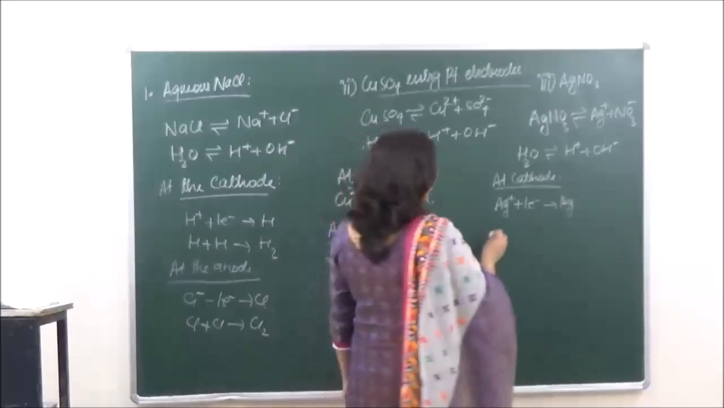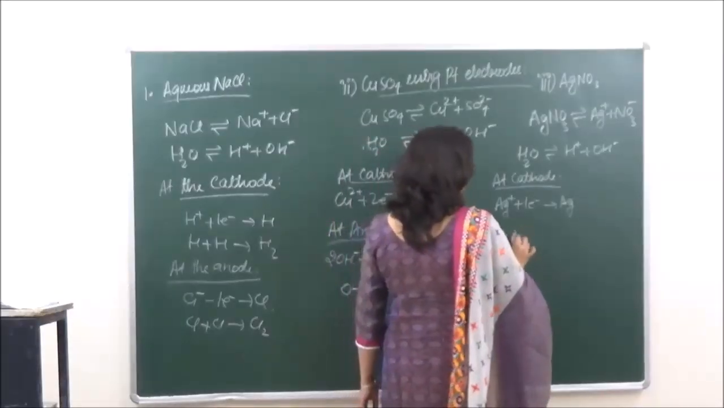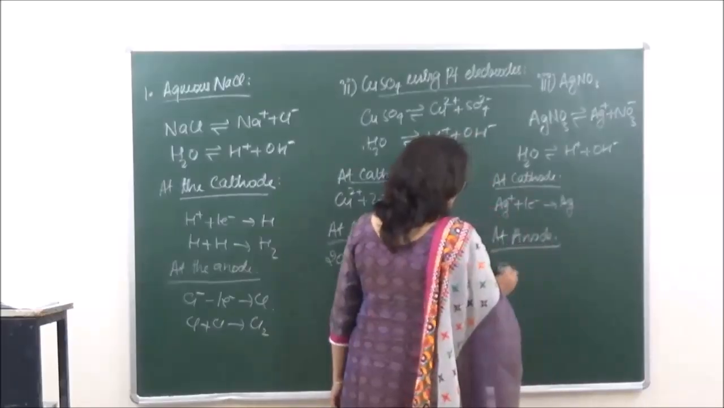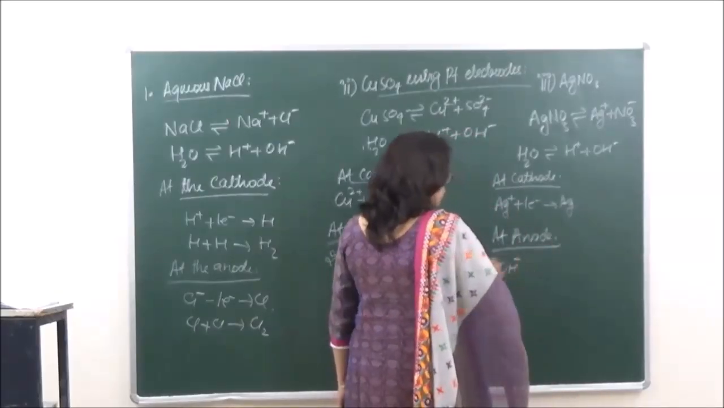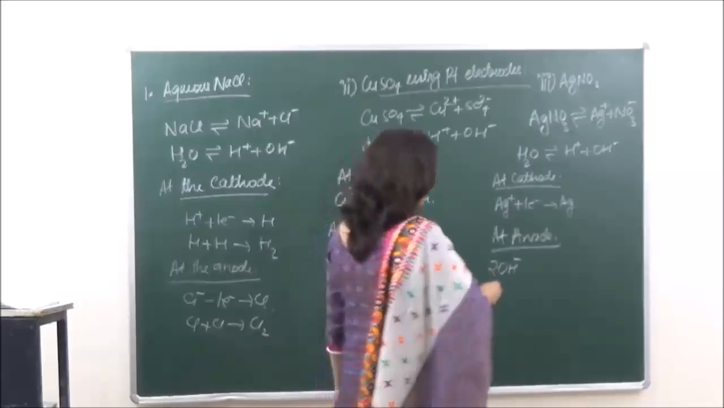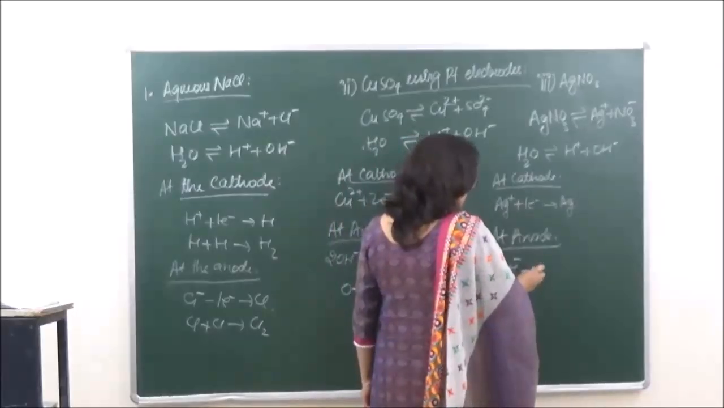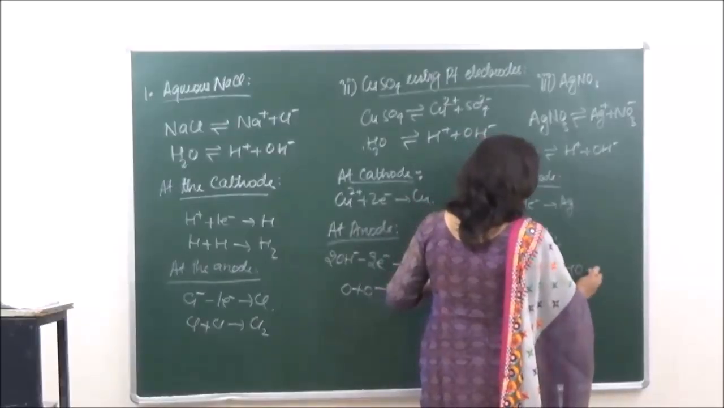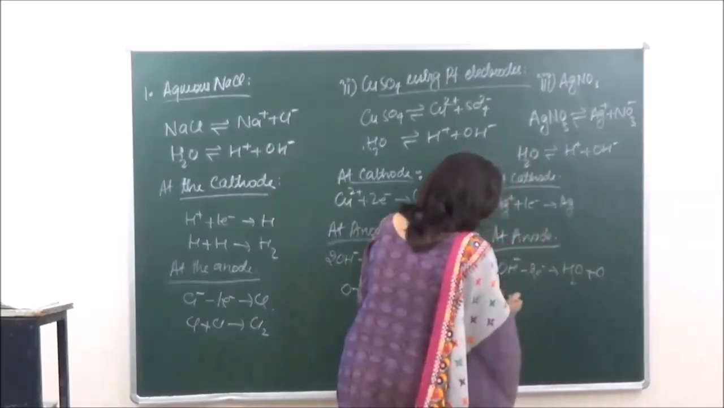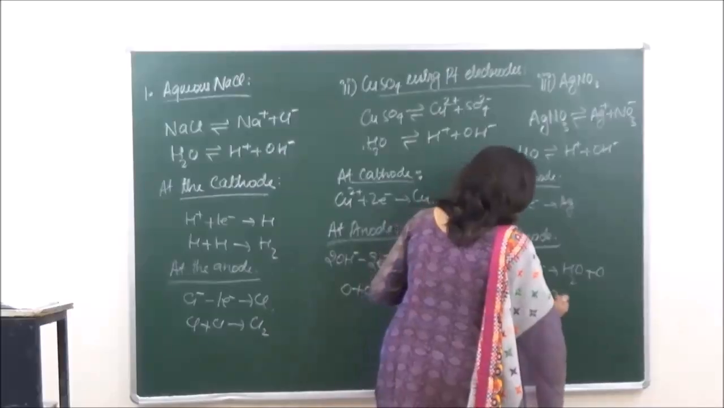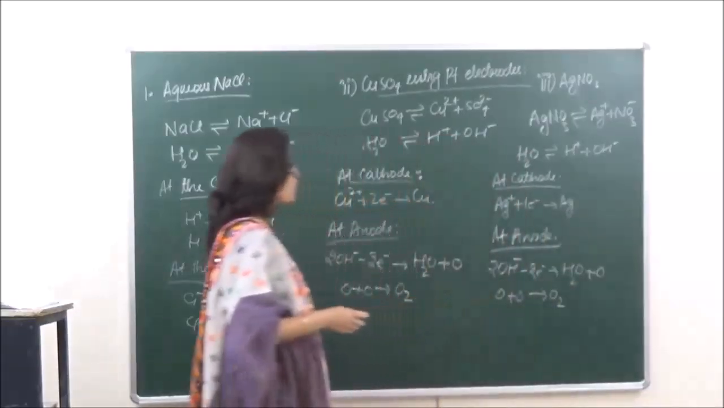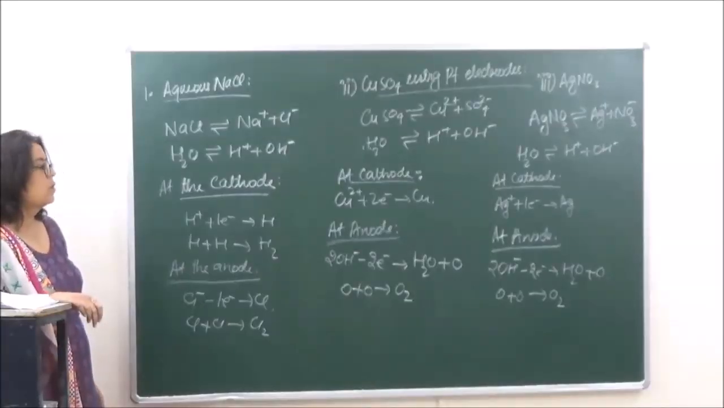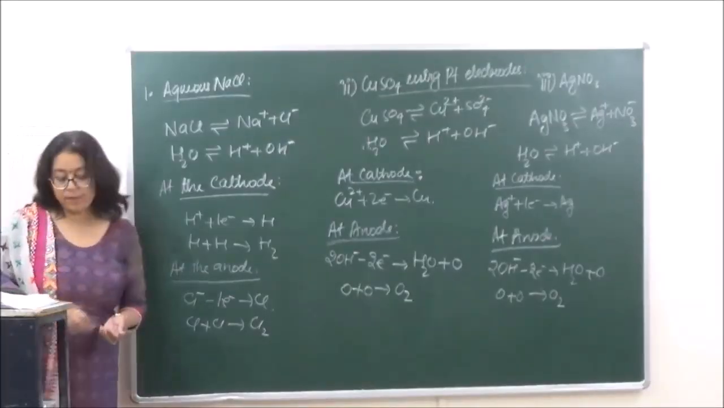And at the anode, oxygen will be liberated due to the reaction of OH negative. So OH negative minus an electron, that is going to give us O2. Is it clear? Okay. Then we do another example.